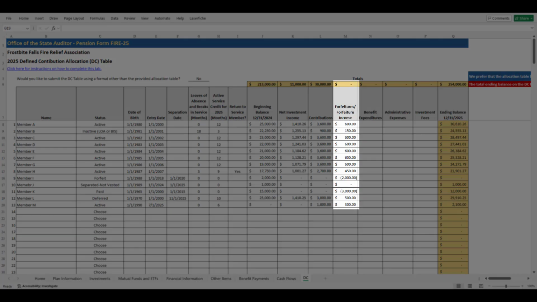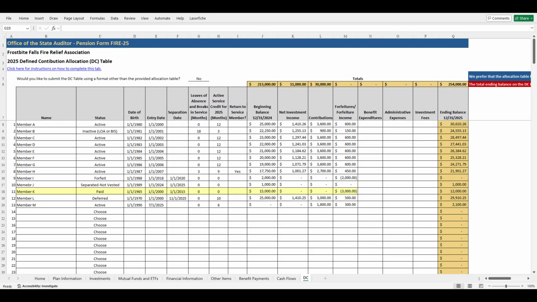The forfeitures and forfeiture income column will be used for members who are not fully vested when they receive their benefit payment and for non-vested members who have been separated from active service for at least 5 years. The amount forfeited will be recorded as a negative value in the row where all or a portion of a member's balance is being forfeited, and a positive value in the rows where members are receiving forfeiture income.